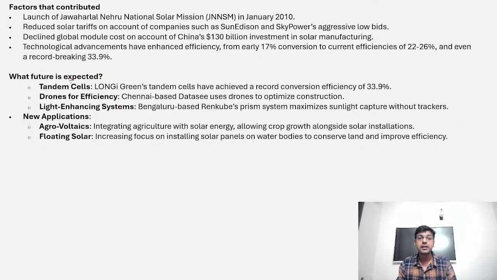Apart from that, there are certain systems which are used to maximize the sunlight capture without trackers. And there are also new applications, especially agrovoltaics, integrating agriculture with solar energy, allowing crop growth alongside solar installation.